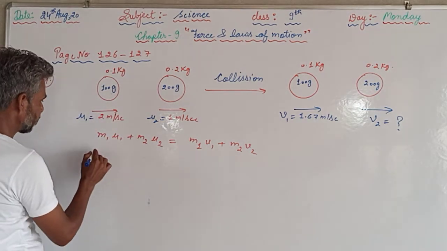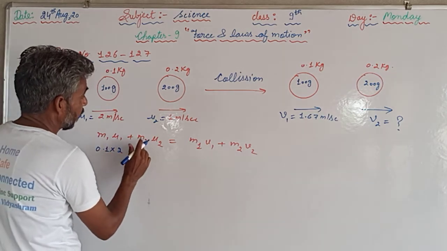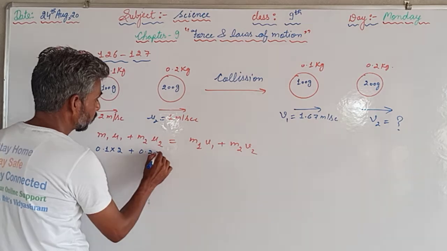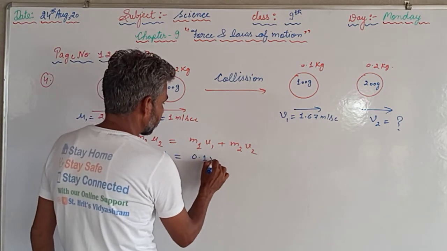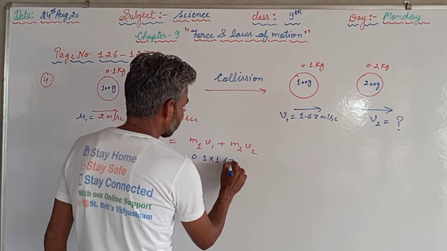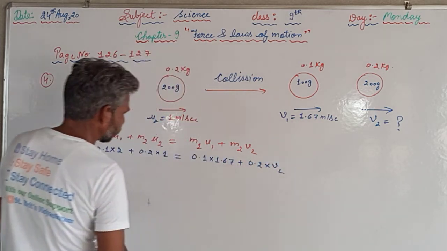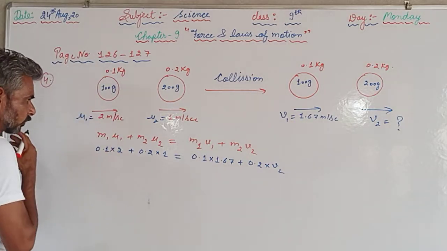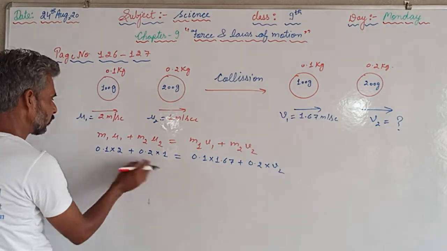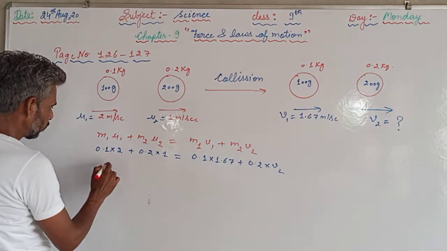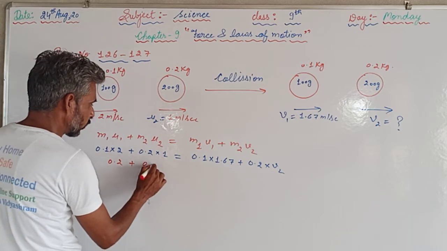Now we have to substitute the values in the expression of law of conservation of momentum. So m1, that is 0.1, into 2, plus m2, that is 0.2, into 1, is equal to m1, that is 0.1, into 1.67, plus m2, that is 0.2, into v2. 0.1 into 2 is 0.2, 0.2 into 1 is 0.2.